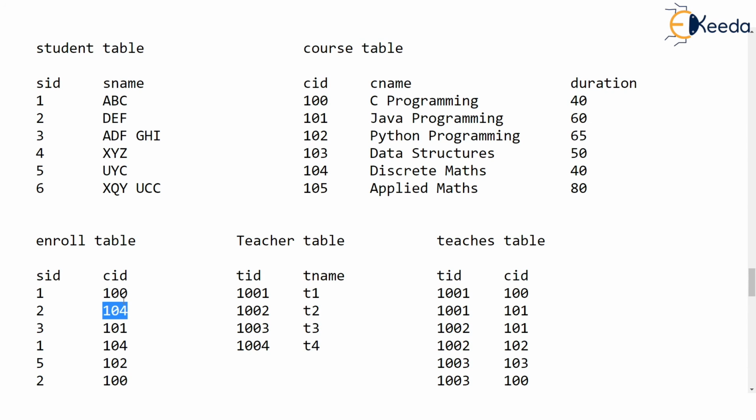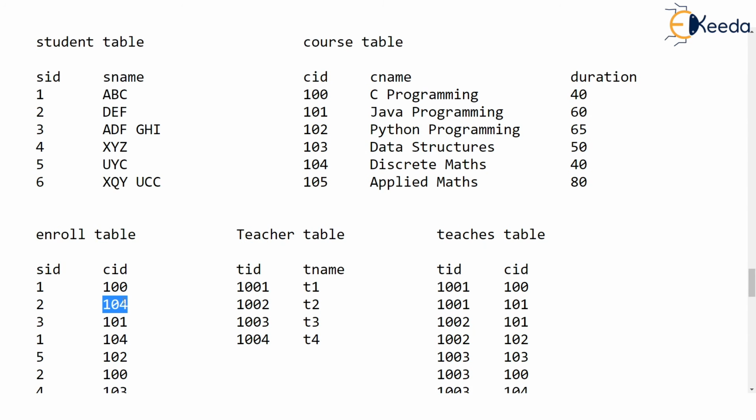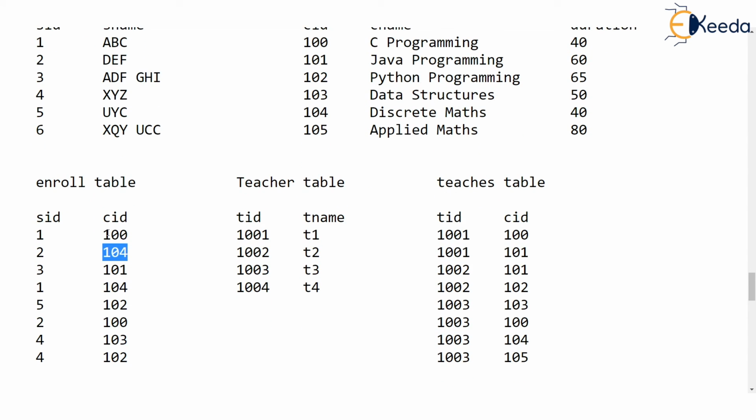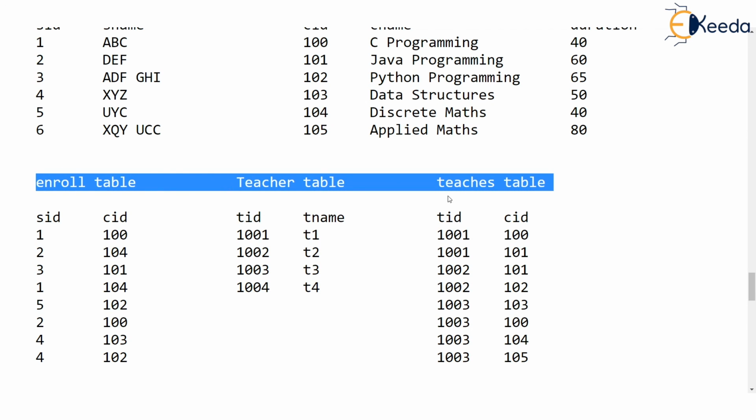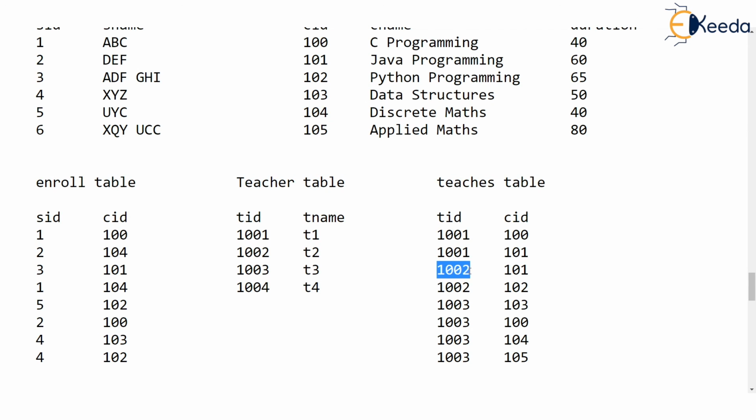So we can easily form groups on these course IDs. Are you understanding? So what can happen is this course ID 100 will be in one group. This 100 followed by this 100 will form one group, and then we can find out how many rows are there in that particular group. But surely the join will be taken for these three tables, because we will have to find out who teaches the course in the teachers table and what is the name of that teacher. I hope you are understanding.